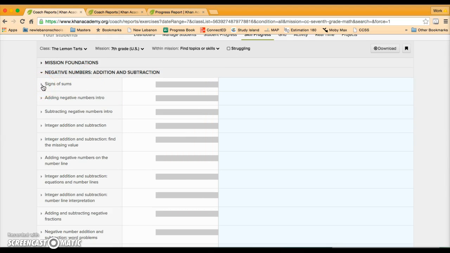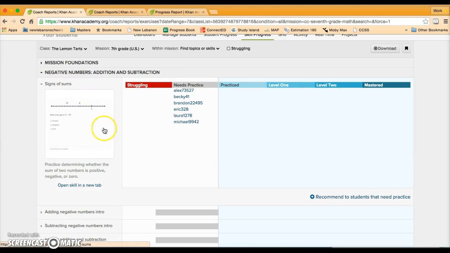When you click down on the drop down arrow, it gives you a little description of the types of problems you will see in that particular lesson, and also then it opens up to this big sort of spectrum for each individual standard. They all start out in the needs practice section, but then once they start practicing that particular lesson, if they do well on it, they will move up to the practiced and level 1, 2, and mastered. But if they are struggling with it, they will drop down.